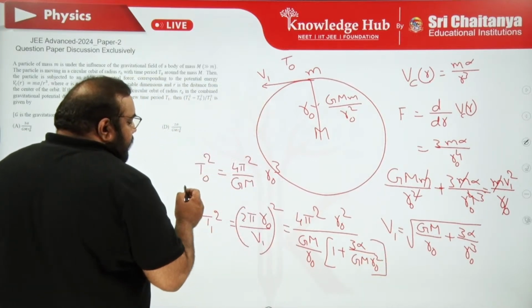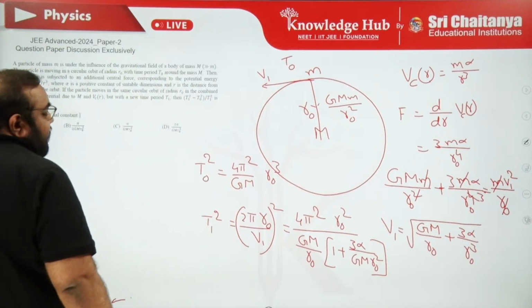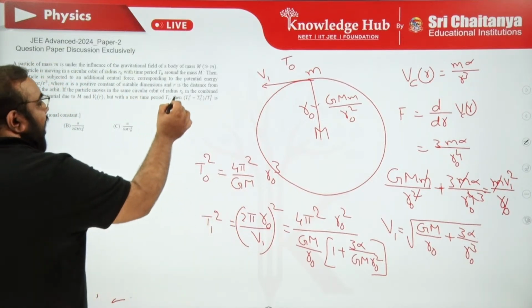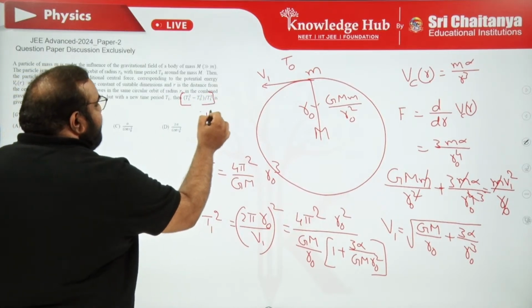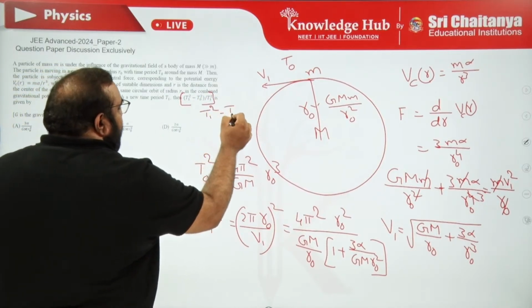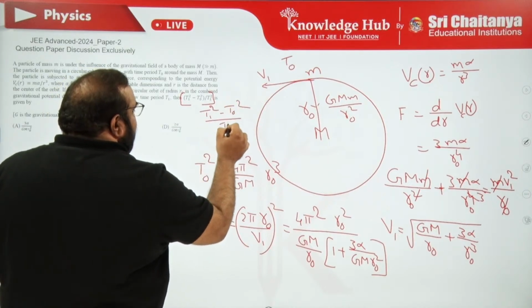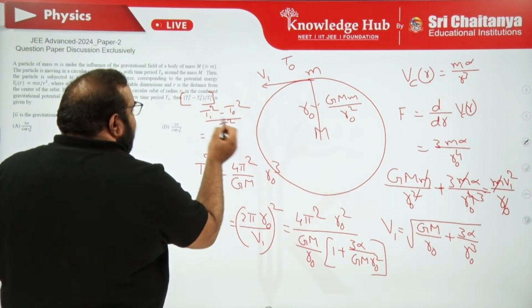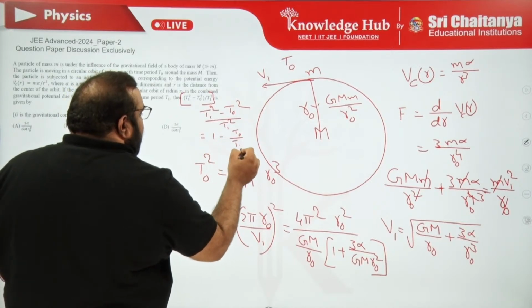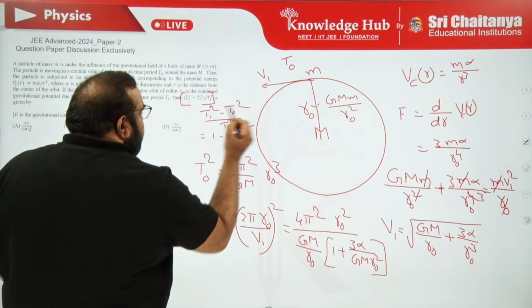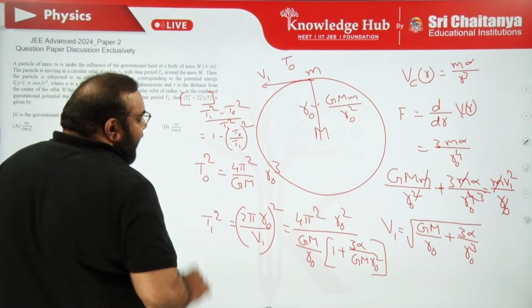Okay, now if I want to take the ratio of these two, because you have to calculate this term, what it is: t1 square minus t0 square upon t1 square. Individually, we can divide, 1 minus (t0 upon t1) whole square. So I need to know about T0 by T1.